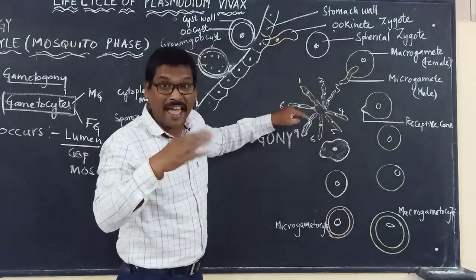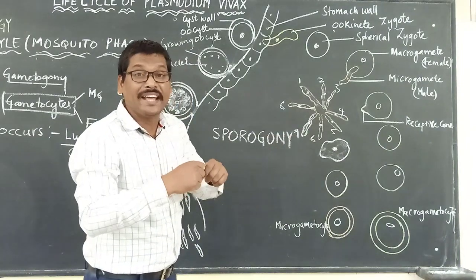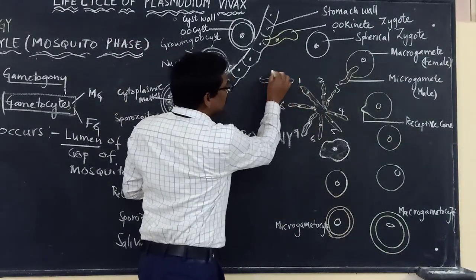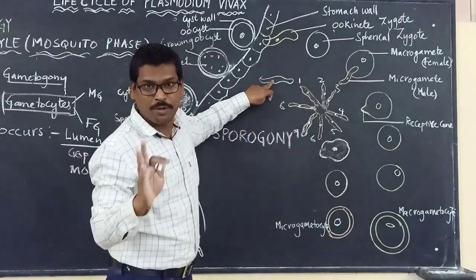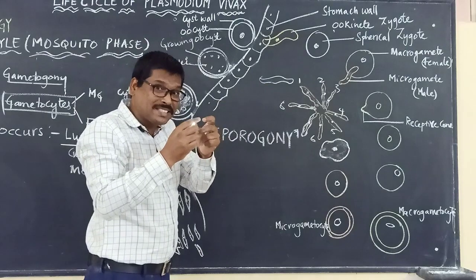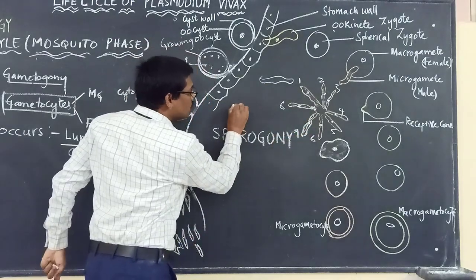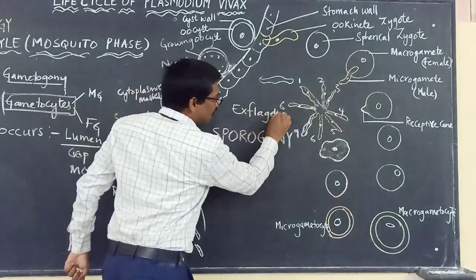Now these flagellae will show lashing movement, and they will get detached from each other. All these flagella will be present as independent ones. The process of separation of these flagellae from one another is called what? Exflagellation. Please remember this word, exflagellation.